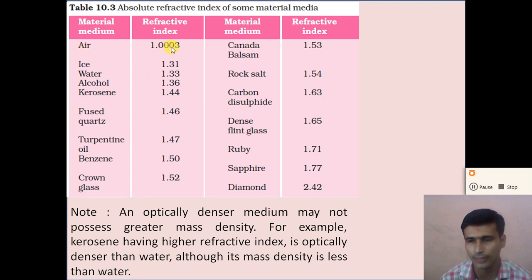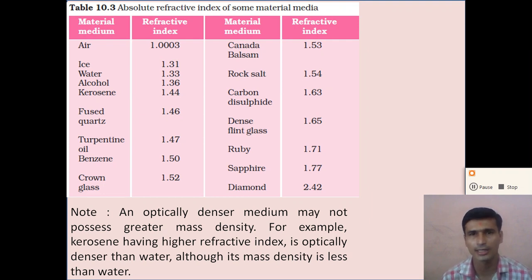The refractive index of air is 1, the refractive index of water is 1.33, the refractive index of glass is 1.5 to 1.55, and the refractive index of diamond is 2.42. Which material has the maximum refractive index? Yes, diamond.